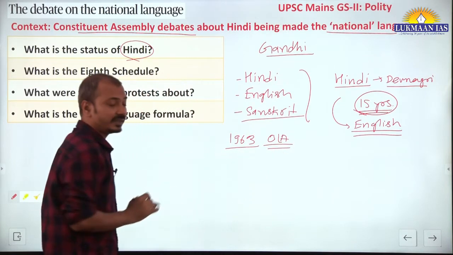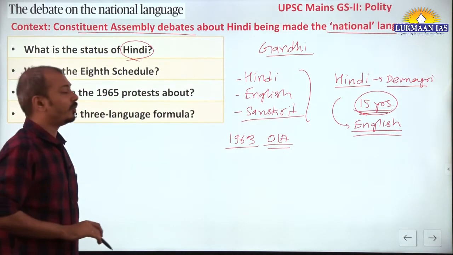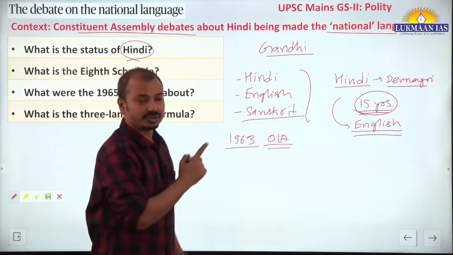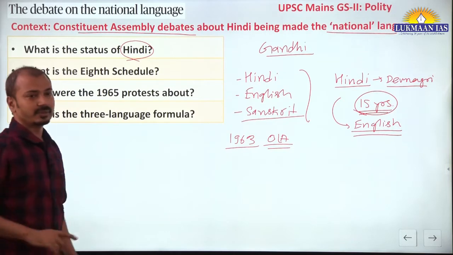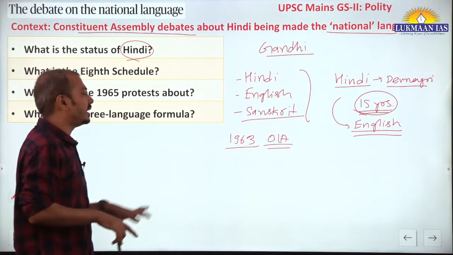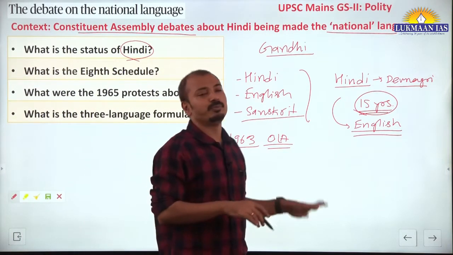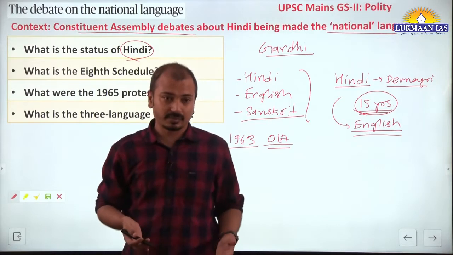Official Language Act 1963, and it provided for the continuation of Hindi as official language along with English. Initially there were concerns that under this there would be imposition of Hindi only.